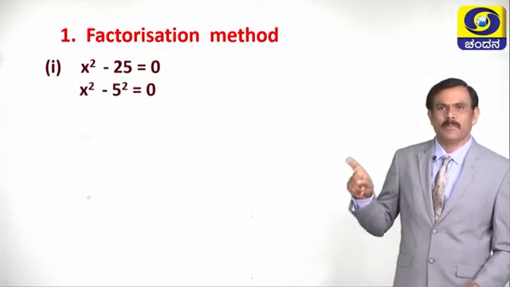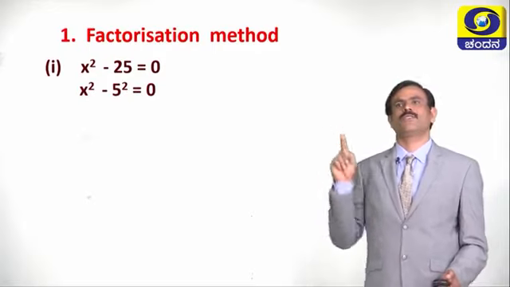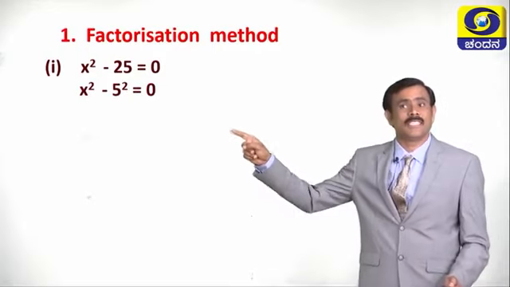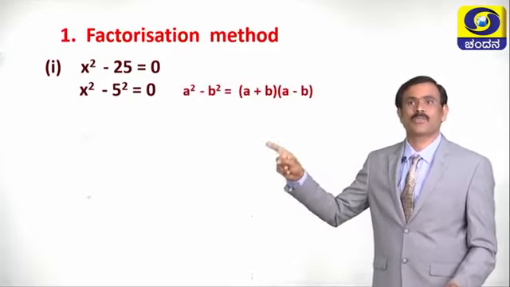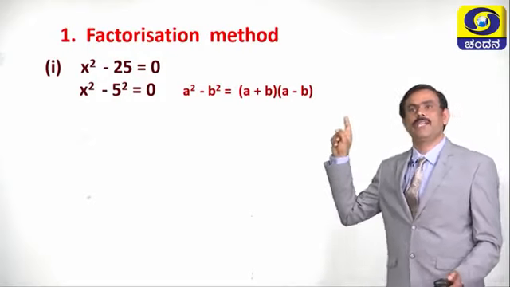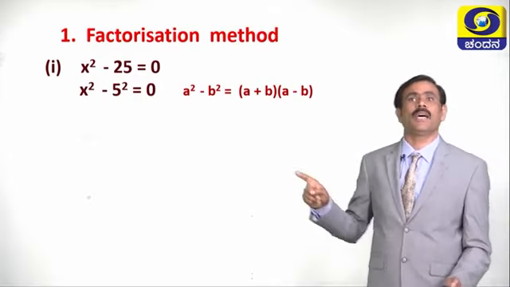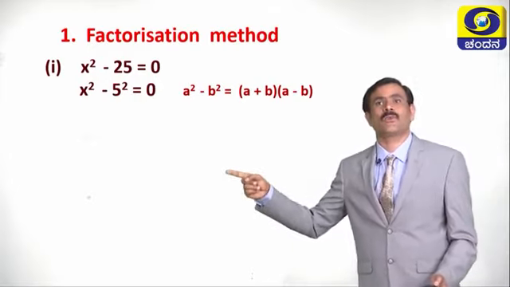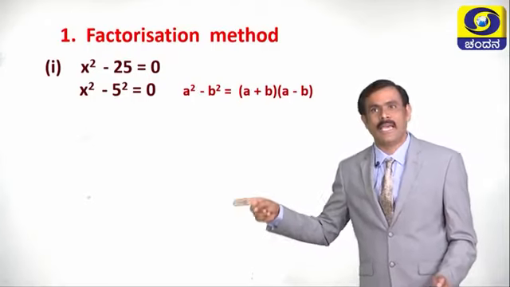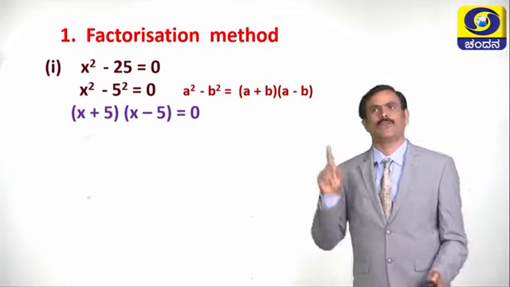X square minus 25 can be written as x square minus 5 square is equal to 0. See children, this is in the form of a square minus b square, which is equal to a plus b into a minus b. Now, by using this formula, we can expand x square minus 5 square as x plus 5 into x minus 5 is equal to 0.